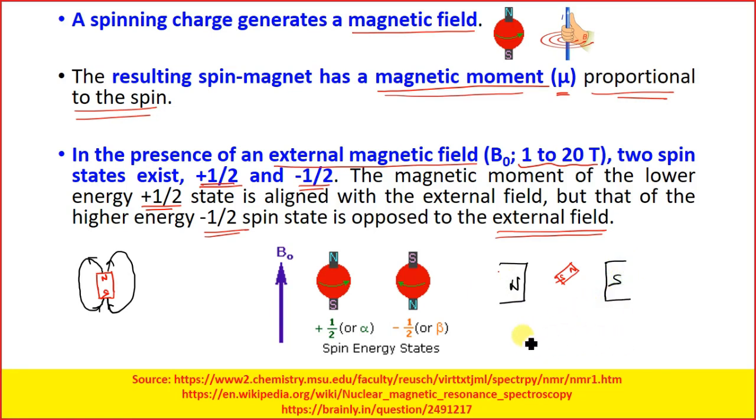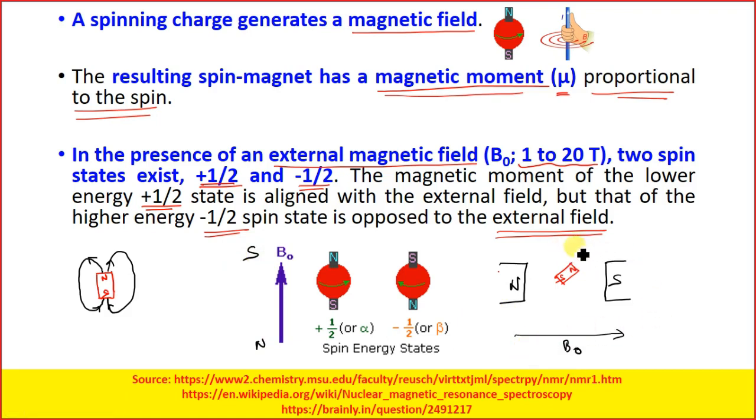Okay, so the magnetic field will be from north to south. So where is your north? North is down, south is up.